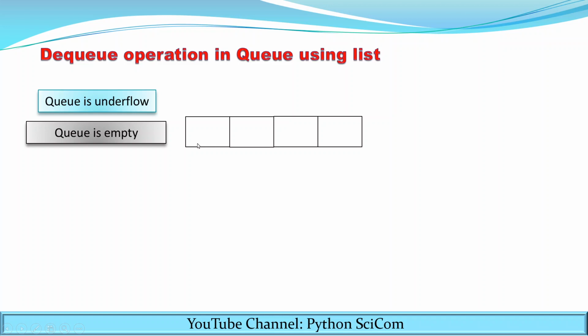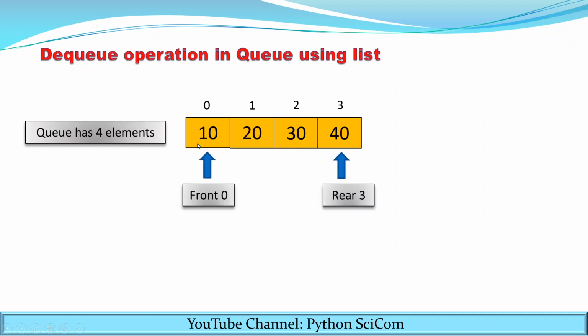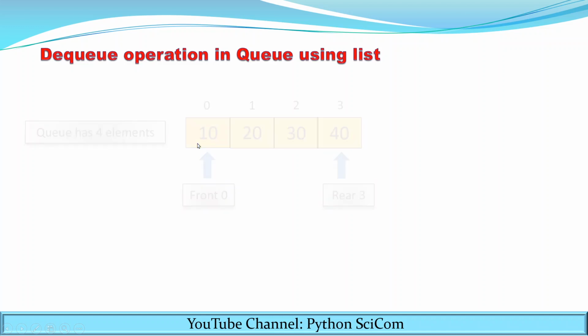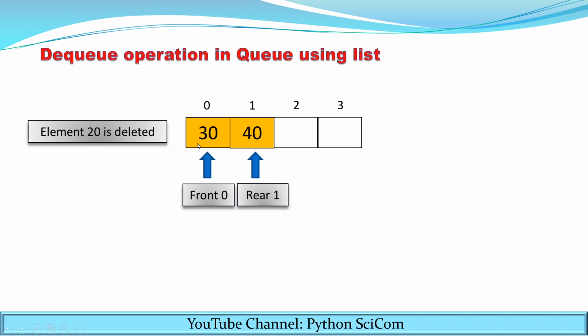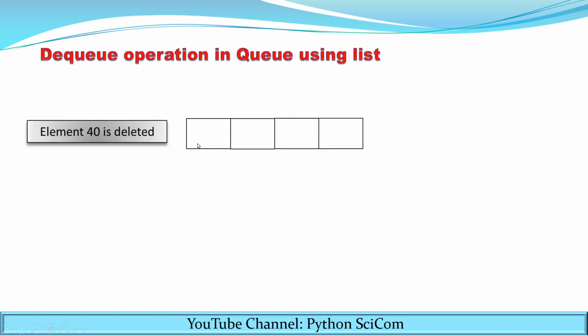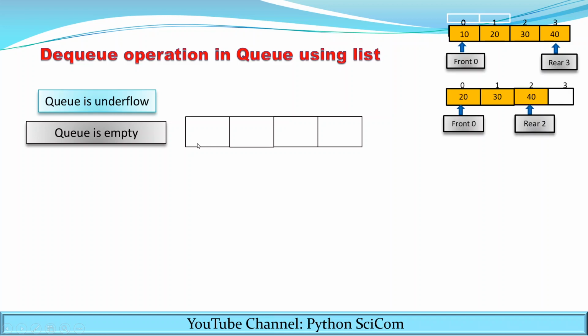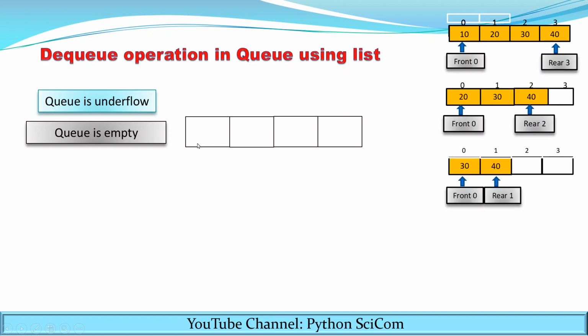This is quite clear. Again watch what has happened. Initially the queue has 4 elements. 10 is deleted, 20 is deleted, 30 is deleted, 40 is deleted, and again if you try to delete an element, it shows you the message. So let's see the step-by-step process of how the deletion takes place.